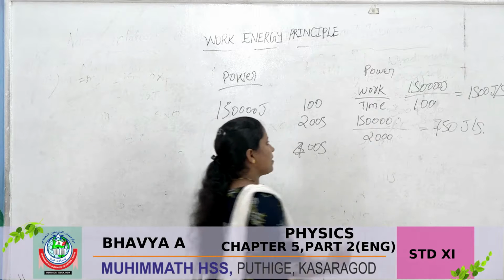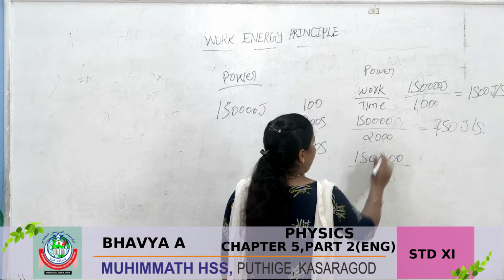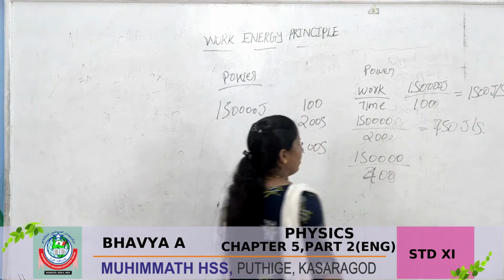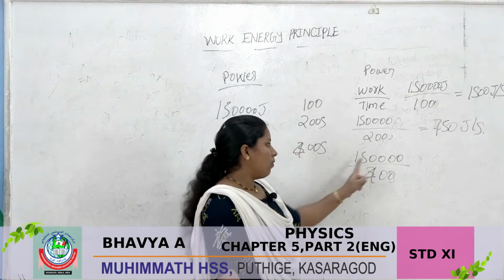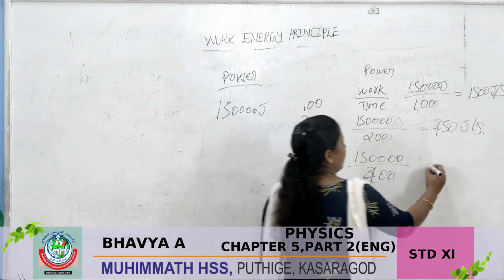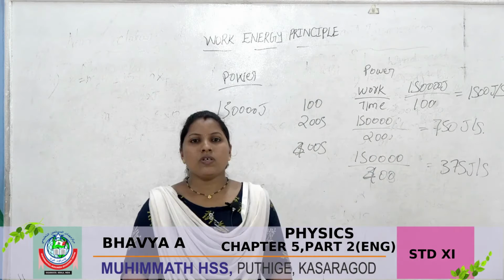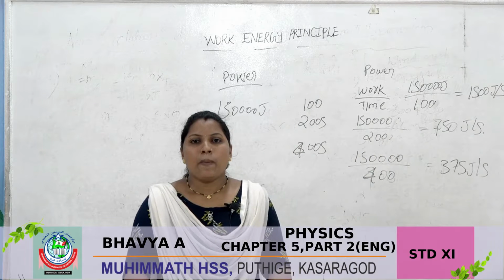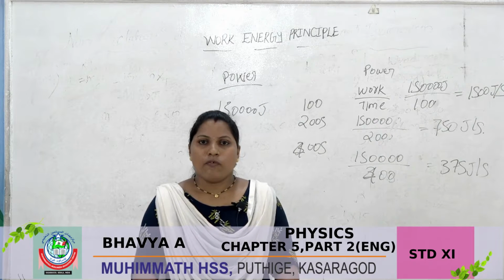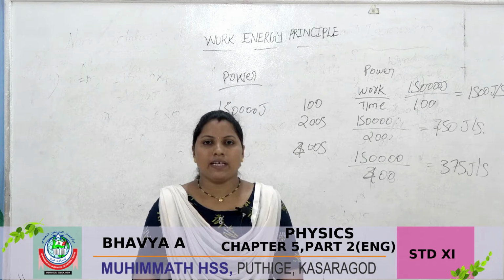In the third case, 1.5 lakh joule divided by 400 seconds, so we are getting 375 joule per second. So the unit of power is joule per second or watt.